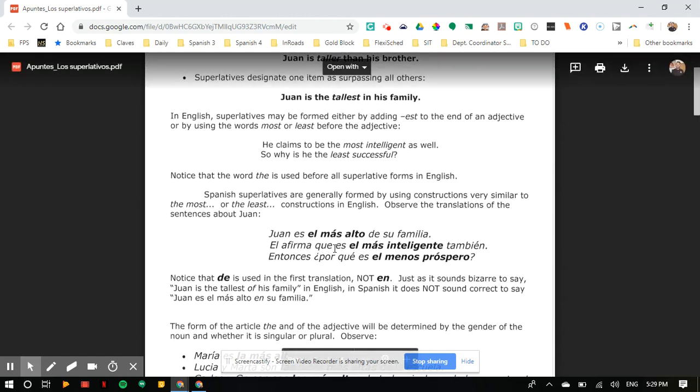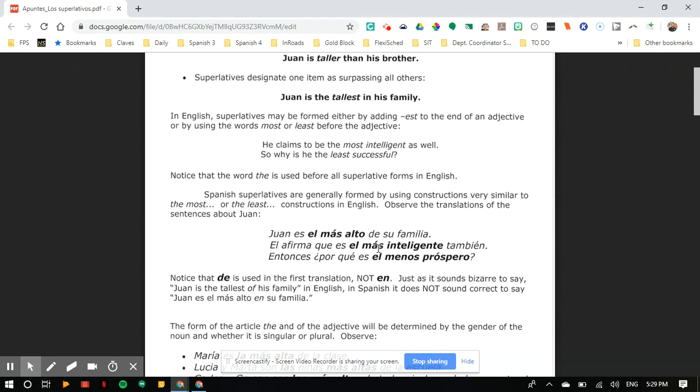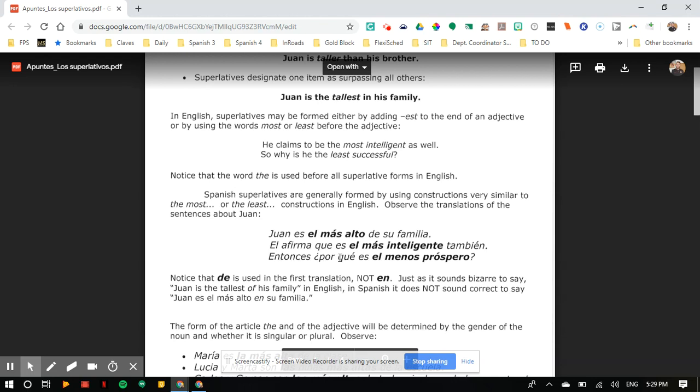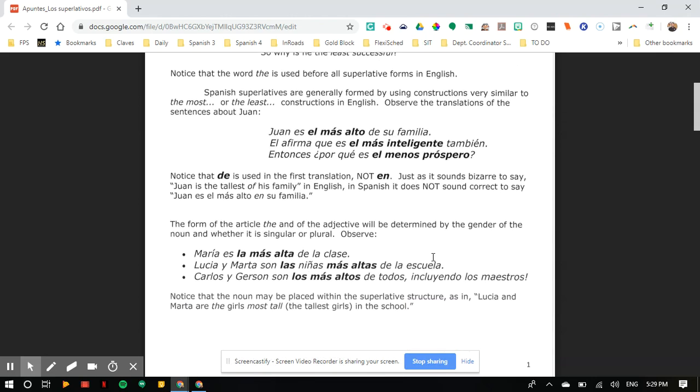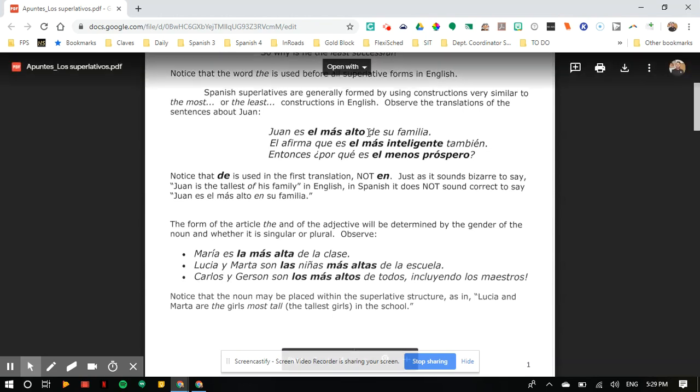He states that he is the most intelligent also. Entonces, ¿por qué es el menos próspero? Then why is he the least prosperous, the least successful? But it's important to note that with superlatives, you're going to use the word de and not en. It's not in his family with en, it's de su familia.